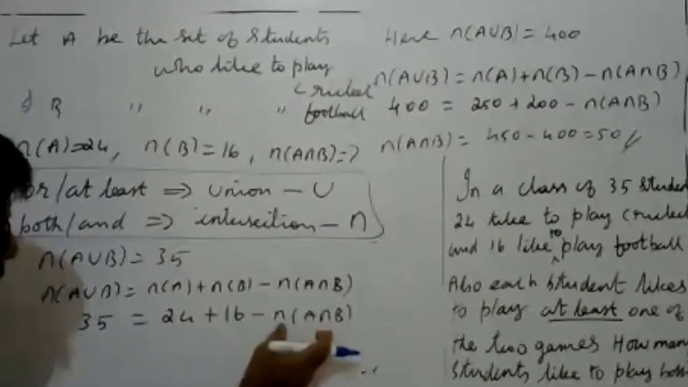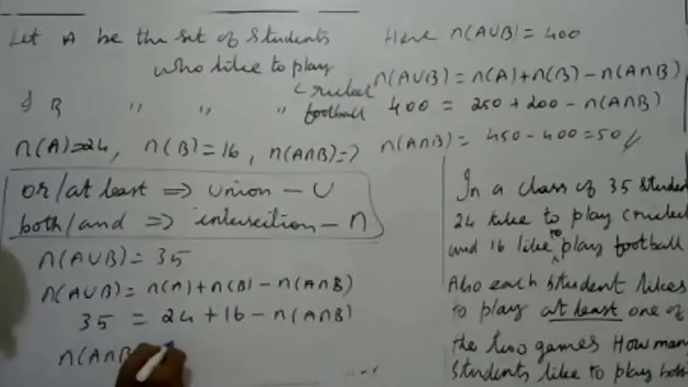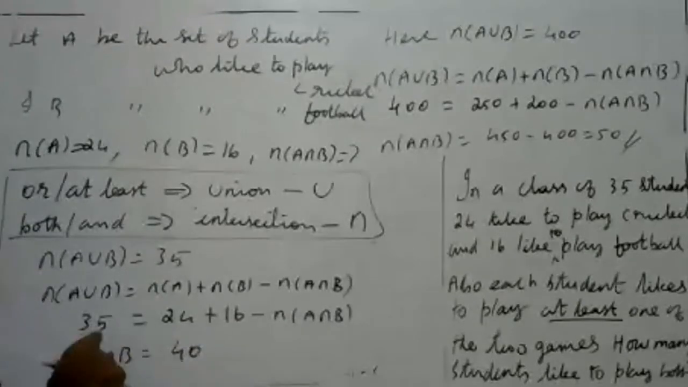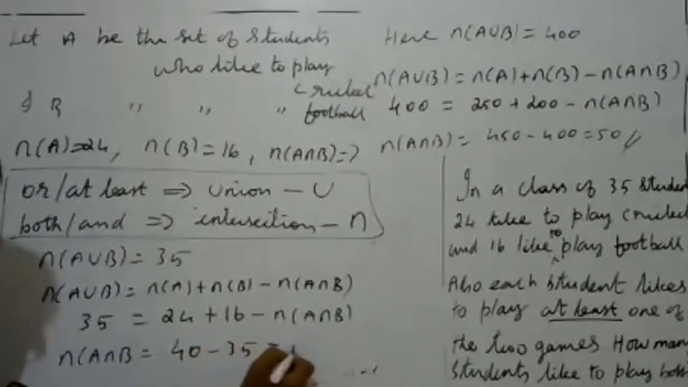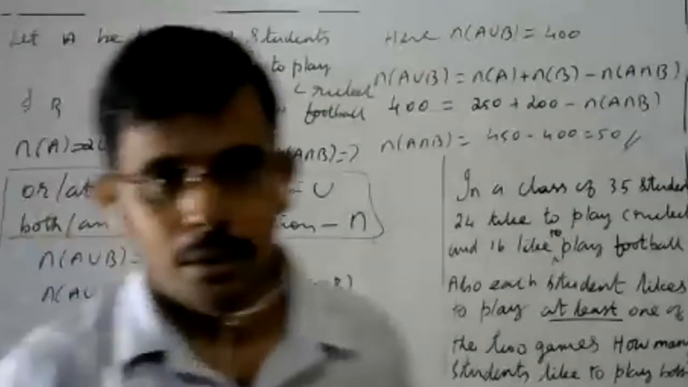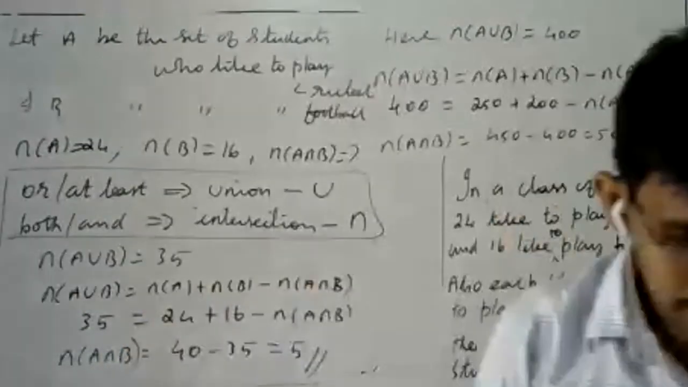This is a negative term, so bring it to the left hand side. n of A intersection B equals 24 plus 16, that is 40, minus 35. The answer is 5. Only 5 students like both. Very good answer.